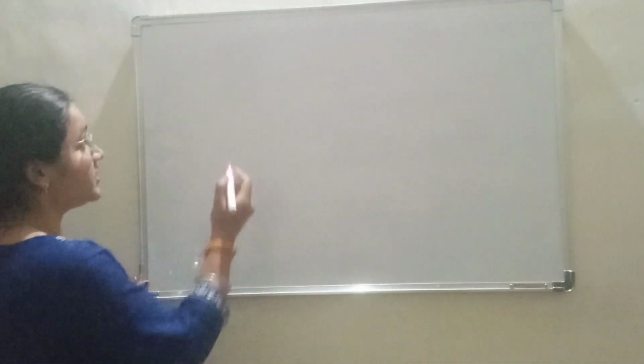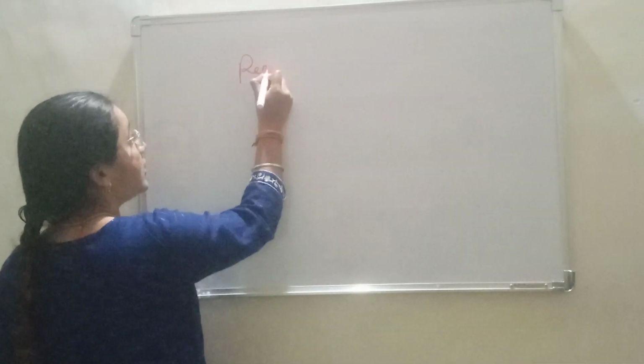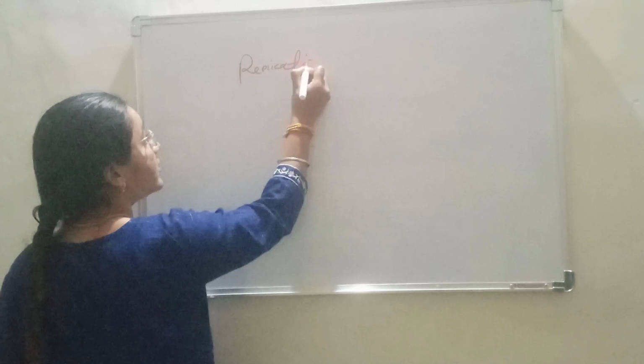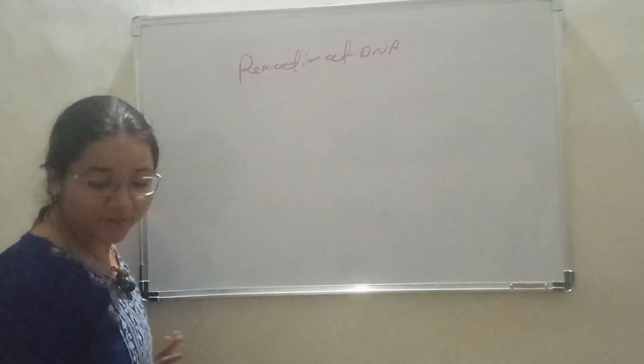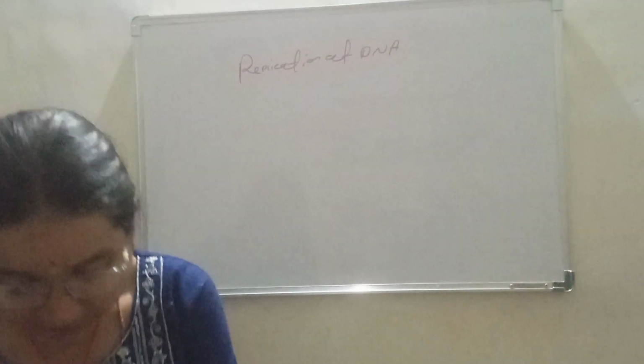Okay, so look at that. What is the replication of DNA? Firstly, guys, I will discuss the difference between prokaryotes and eukaryotes.